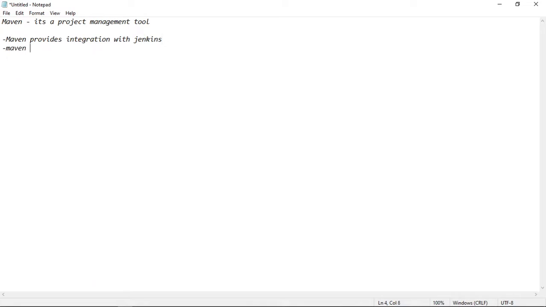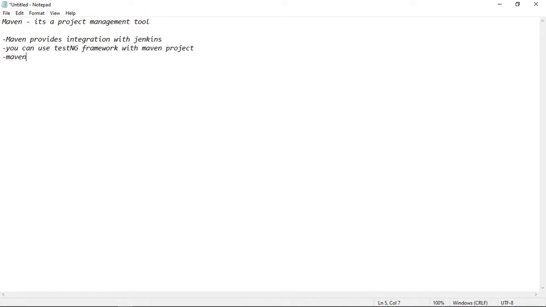Second is Maven. You can use TestNG, which is our framework. So basically, we can use the TestNG framework within the Maven project itself. So this is also the benefit.